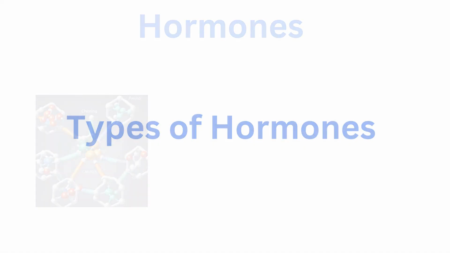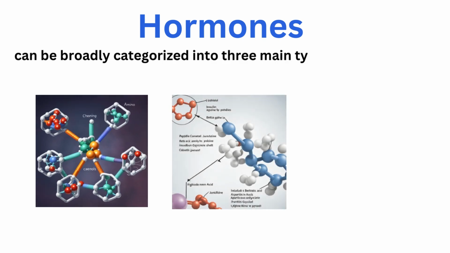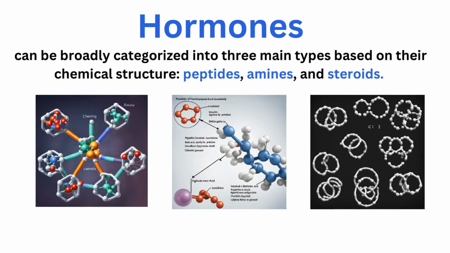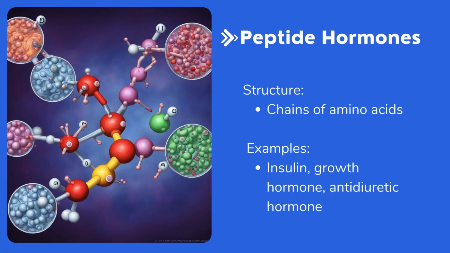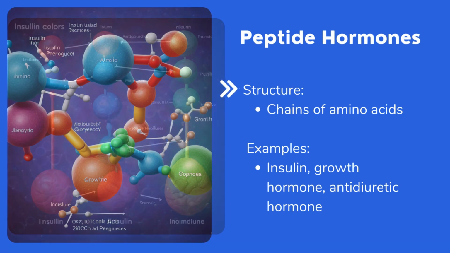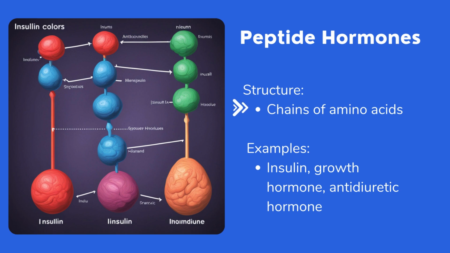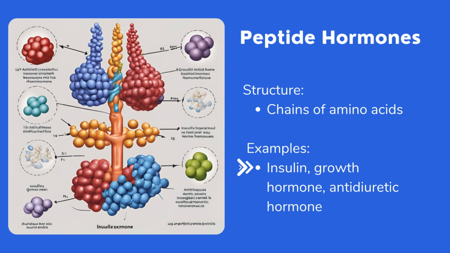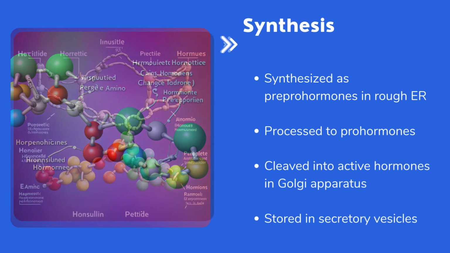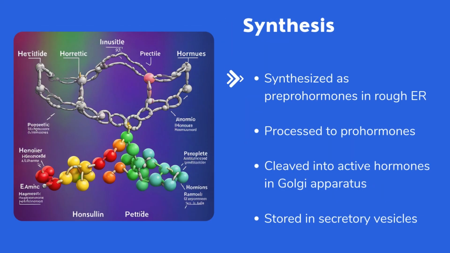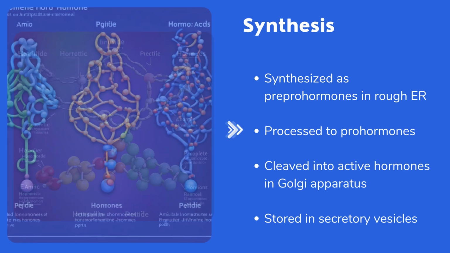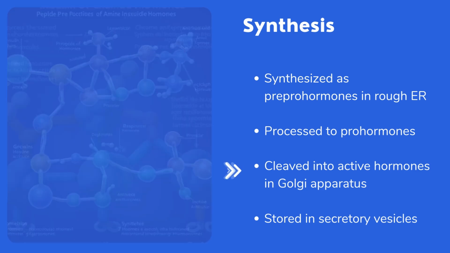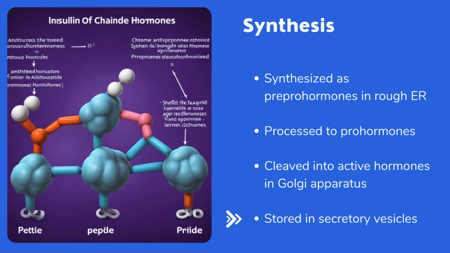Types of hormones. Hormones can be broadly categorized into three main types based on their chemical structure: peptides, amines, and steroids. 1. Peptide hormones. Structure: chains of amino acids. Examples: insulin, growth hormone and antidiuretic hormone. Synthesis: synthesized as pre-prohormones in the rough endoplasmic reticulum, processed to prohormones, and then cleaved into active hormones in the Golgi apparatus before being stored in secretory vesicles.